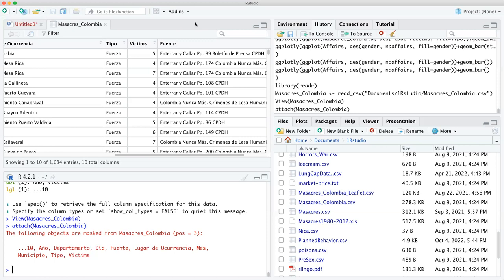So Colombia suffered a long civil war, until the peace process. So now we want to see, how many massacres. Now, this is very difficult information to get, but this is real information that I got in Colombia. But the thing is, how accurate it is, we can dispute that all day. But these are the numbers we have. So you've got three types. Fuerza, that's force, is basically all the official military of Colombia and how many victims there are.